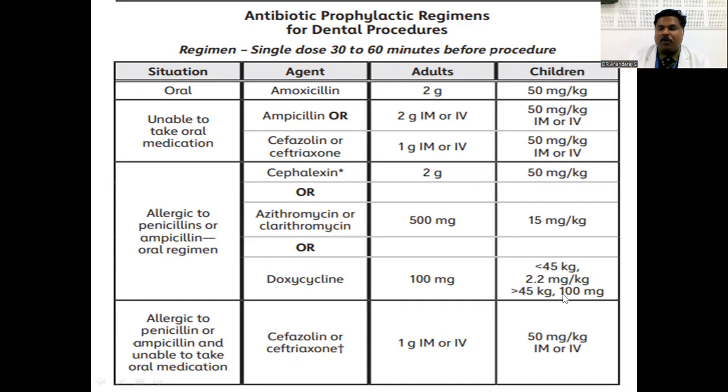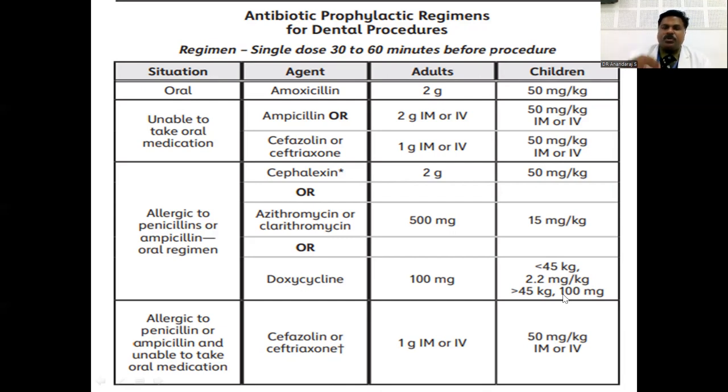That is, if you gave amoxicillin as the first drug, then for the second dose within 2 weeks, you can go for cefazolin, azithromycin or clarithromycin. Likewise, you can change the antibiotics and thereby prevent antibiotic resistance.